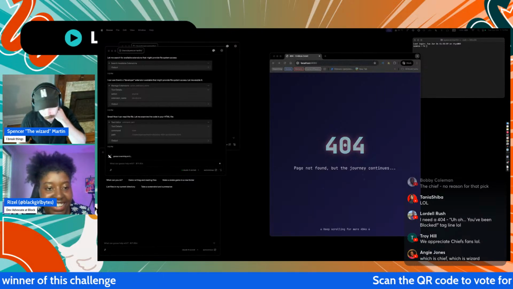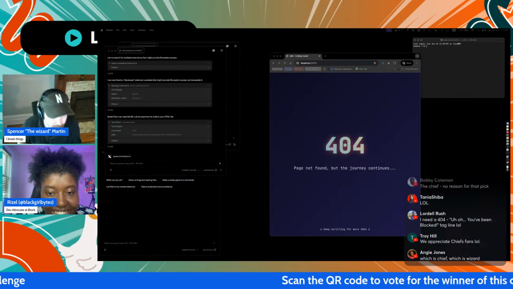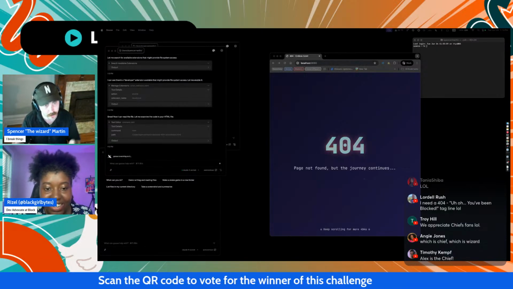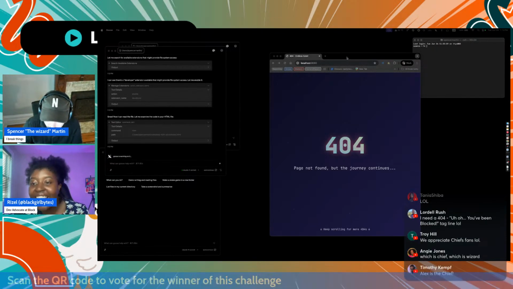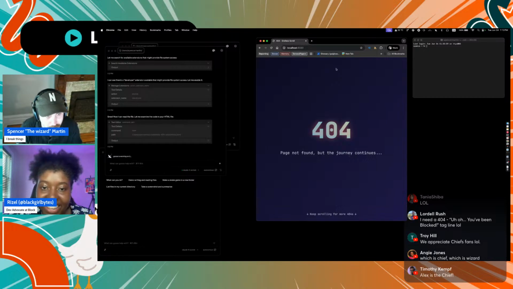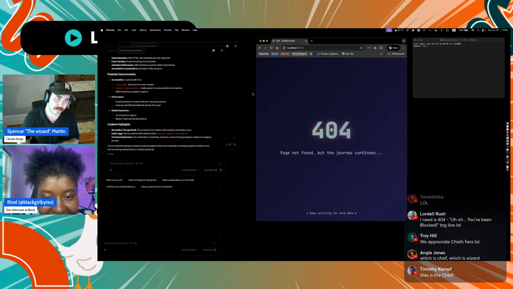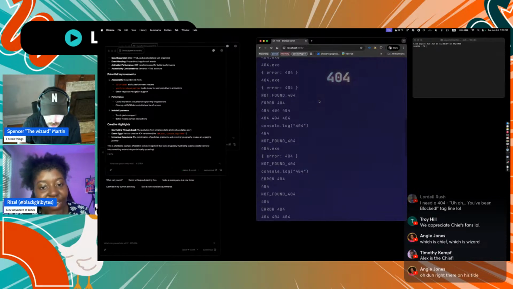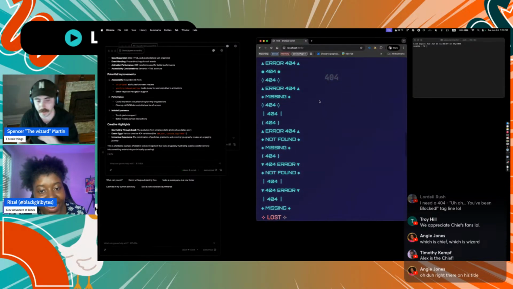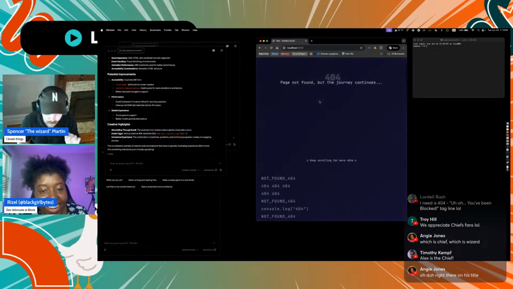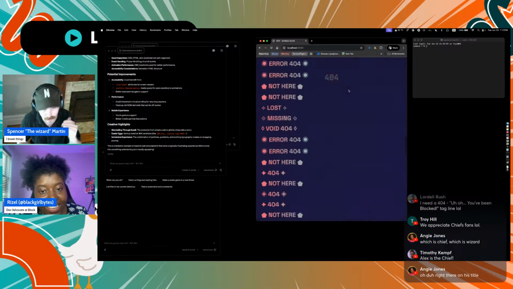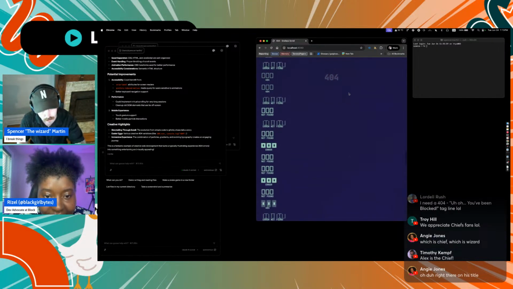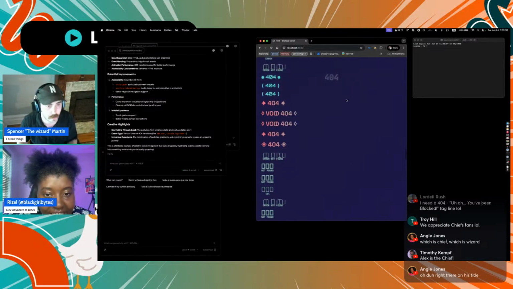I keep running into this 404 page, so I'm trying to get it off the ground a little bit. Oh, but we were supposed to have a 404 page, so I feel like it's working out. This is perfect. I've got a little bit of a space theme going. We're flying through the cosmos, and if I keep scrolling down, it's just going to give me a bunch of 404s. It's just going to try a different text. Just in case the first 404 wasn't enough, it's going to keep telling you 404, right? So I like to repeat that so users will know eventually that it's a 404.